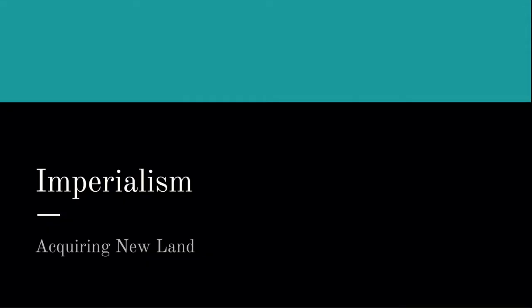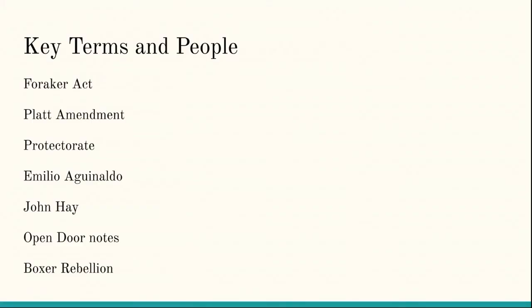Hey everyone, this is the third of 4 lessons on imperialism. Today is acquiring new lands. In this lesson, you'll learn how the United States continued its imperialism. The key terms and people: Foraker Act, the Platt Amendment, Protectorate, Emilio Aguinaldo, John Hay, the Open Door Notes, and the Boxer Rebellion.